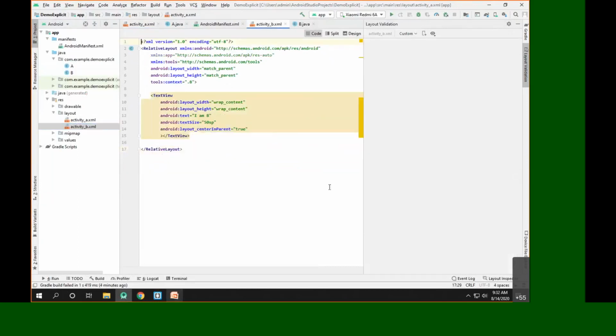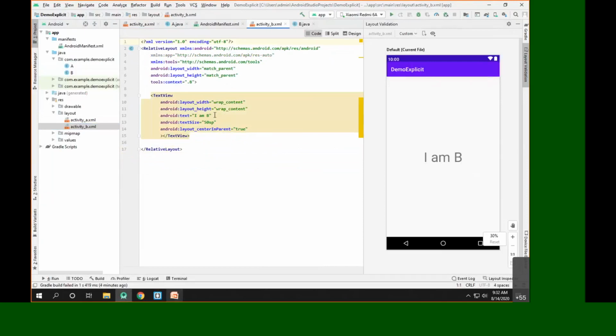So what we'll do simply here is, rather than saying that I am B, let's call it home screen. Data loading success. That's it. And we'll launch this particular home screen after the 3 seconds.